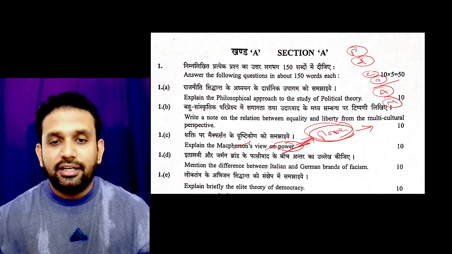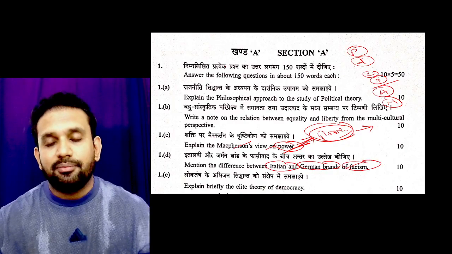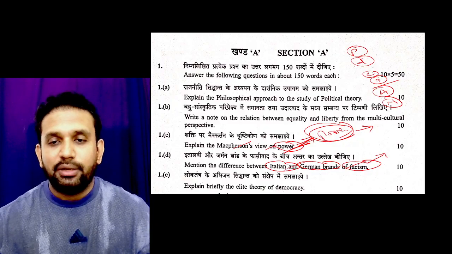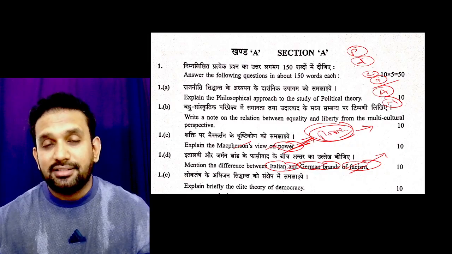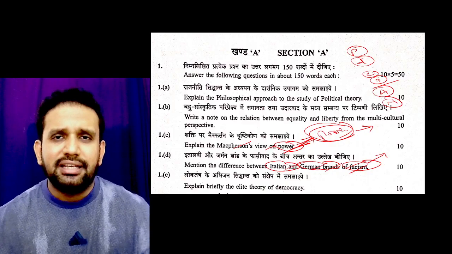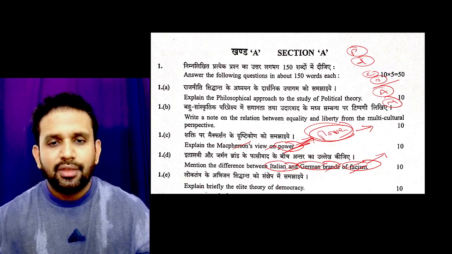Now, the difference between the Italian and German brands of fascism. A very, very easy question. If you know these particular revolutions, you will easily get the meaning of fascism. You will understand fascism better. There are a hell of a lot of theories which you can easily get from books and also from the internet. So it's very easy to do.